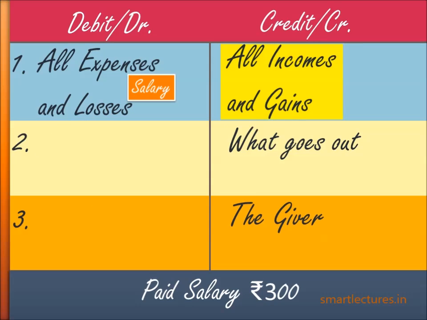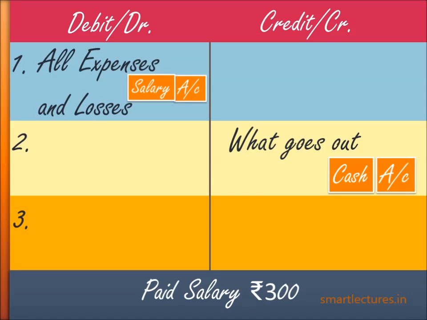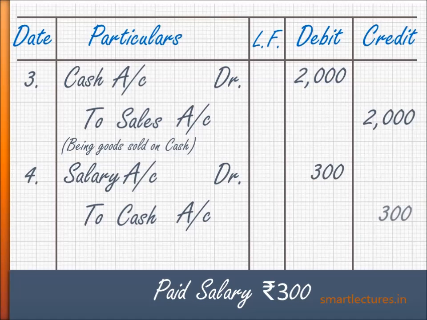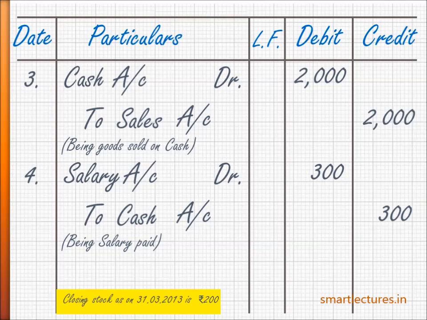Now come to the credit side. Credit all incomes and gains. Is there any income? No. Move to the next option: credit what goes out. Has anything gone out? Yes, our cash has gone out. So write down cash. So salary account debit to cash account. This will be the journal entry for rupees 300, and the narration will be 'being salary paid'. And at the end, in the footnotes, you can write down closing stock as on 31st March 2013 rupees 200. So in this way, the question is solved.